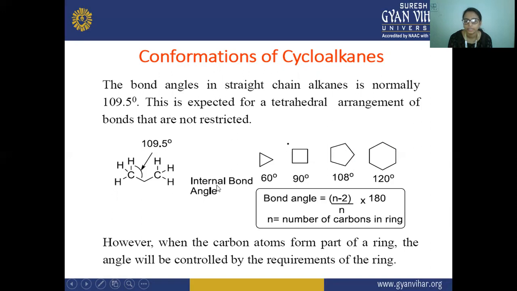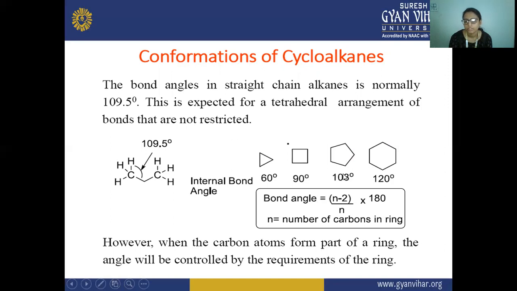Here you can see the internal bond angle. A 60-degree angle is possible in this cycloalkane. Cyclobutane shows the structure of a square, and the bond angle will be 90 degrees on all sides.